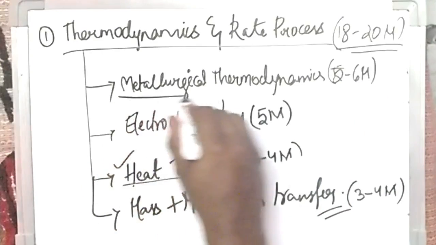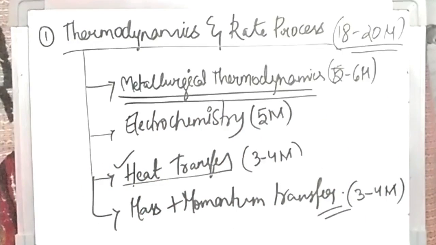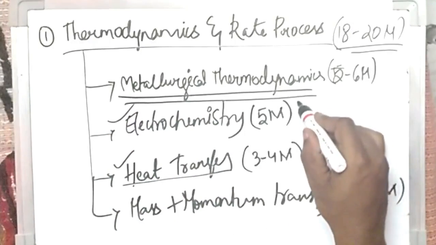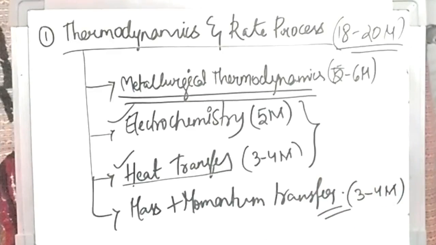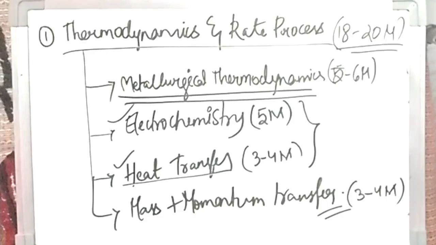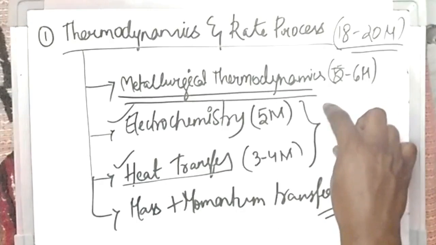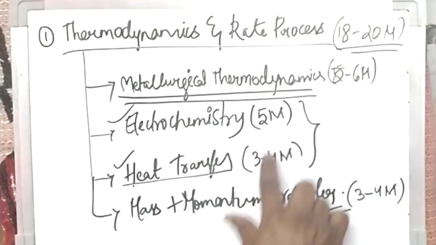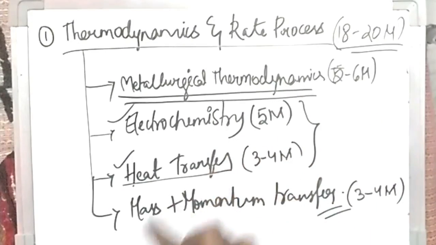This metallurgical thermodynamics section is very vast, very huge. As we have only 20-25 days left for the GATE exam, if you concentrate on these two topics, electrochemistry and heat transfer, you can score about half of the marks from thermodynamics and rate process. The reason I am telling you to cover these two first is that the weightage is about 8 marks, and also these are very small topics.